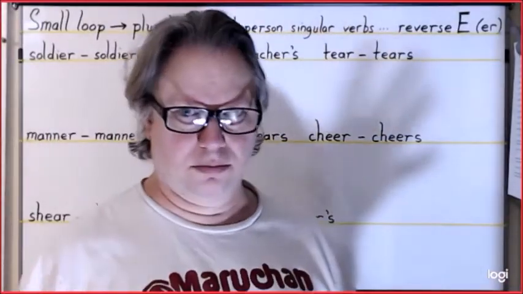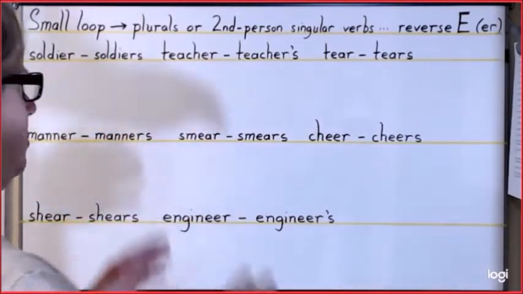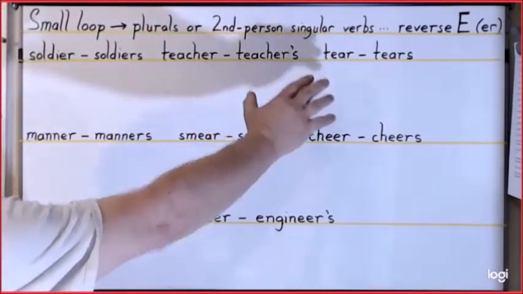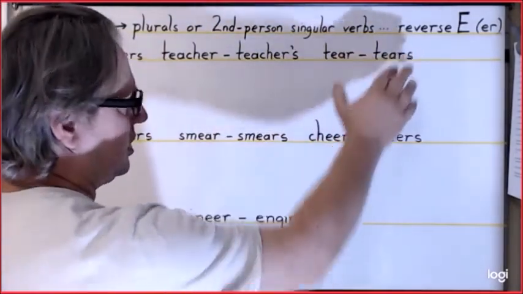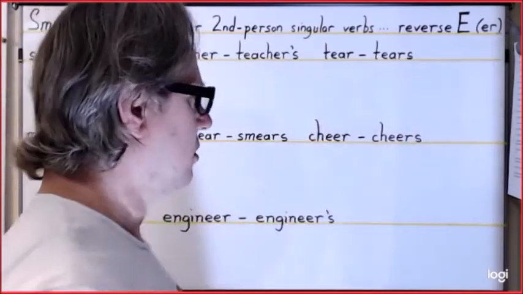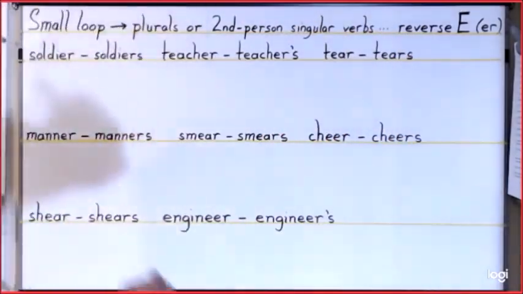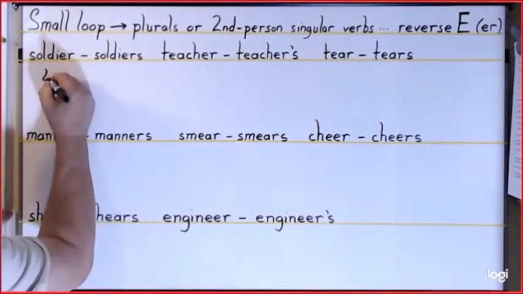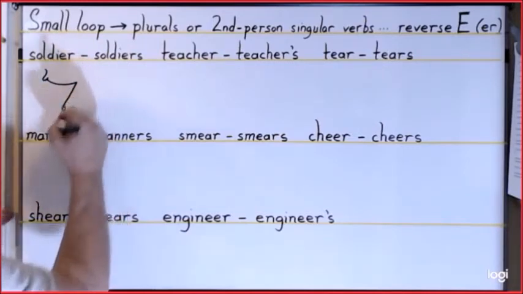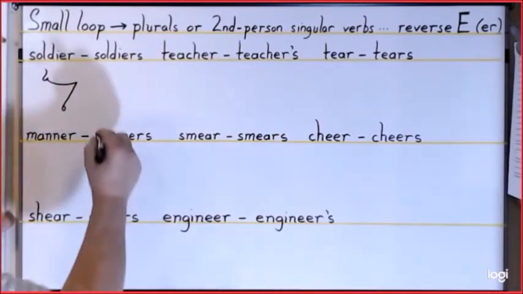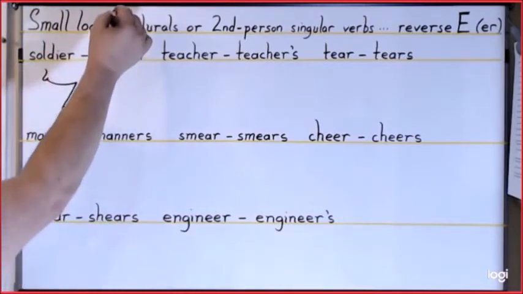The small loop is used for the plurals of words or the second person singular verbs for words where the reverse E is representing the or ER sound at the end. The word soldier, it is SOLJ, reverse circle E. Now for the word soldiers, what I'm going to do, I'm going to extend that E to where it will now become a small loop.